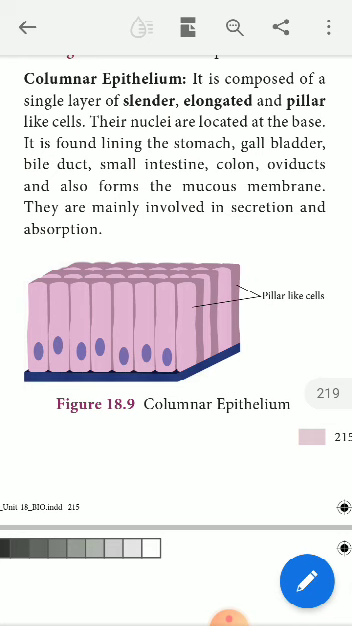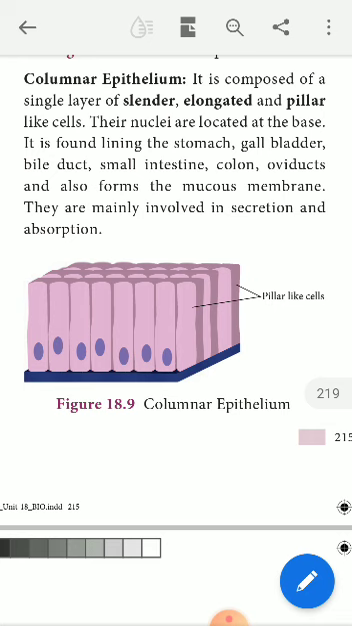It is found lining the stomach. The inner lining of the stomach is made up of column-like cells called columnar epithelial cells. You may ask why columnar epithelial cells are found in the inner lining of the stomach. Columnar epithelium also does dual functions. One is absorption, another one is secretion.